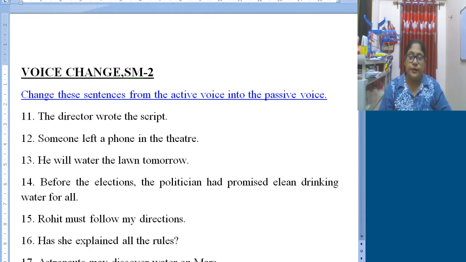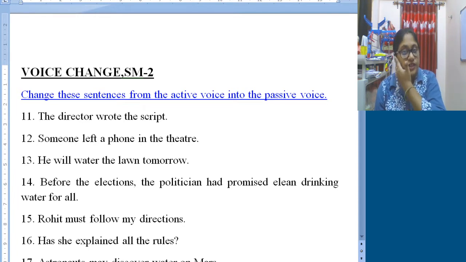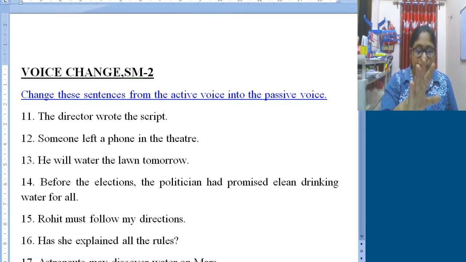Today we had a discussion of the first 10 questions. Those questions were supposed to be changed from active to passive voice. So today we will obviously discuss the rest of the questions. Answers will be discussed. Along with that, certain things we need to know, that is, when do we use active voice and